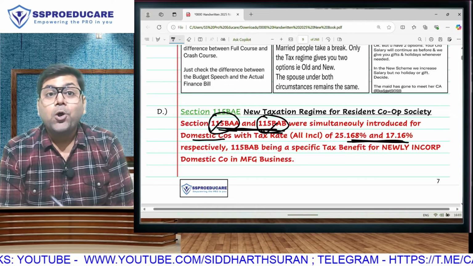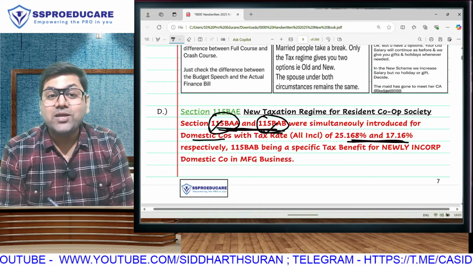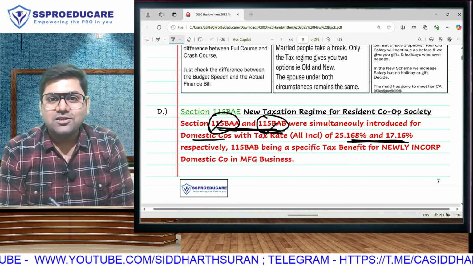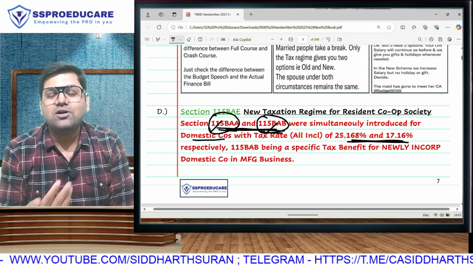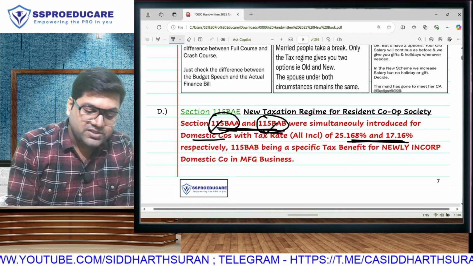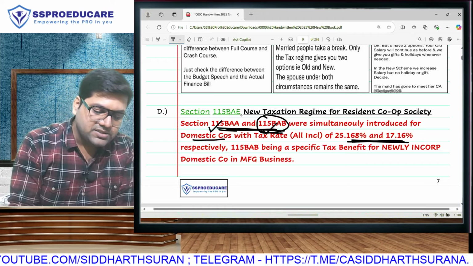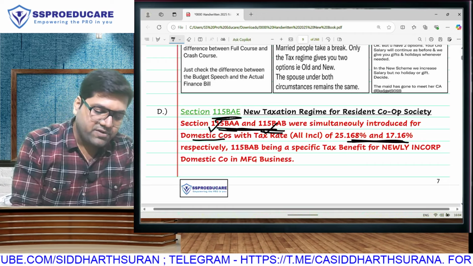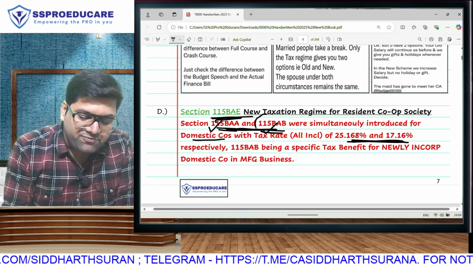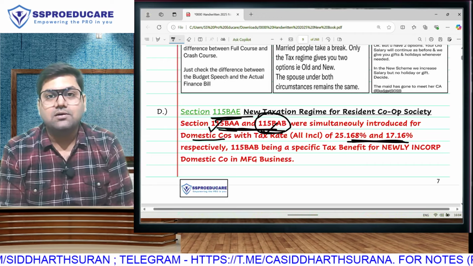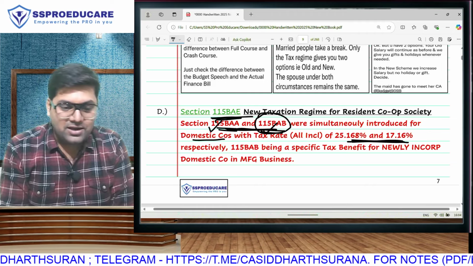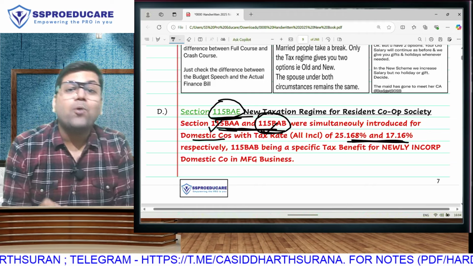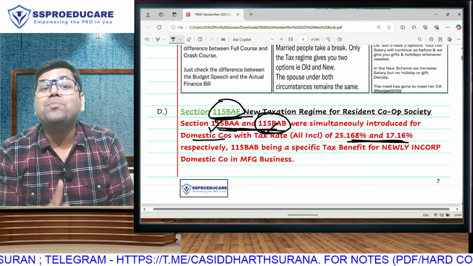8%. But there are cooperative societies also doing the same business, manufacturing. They said, sir, we are not getting any benefit for manufacturing, which is when last year this new section 115BAE was introduced. Whatever benefit we are giving to companies here compared to BAA will be a benefit given to cooperative societies here compared to BAD.